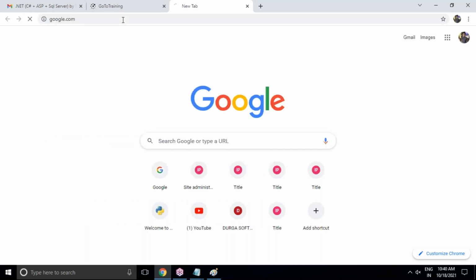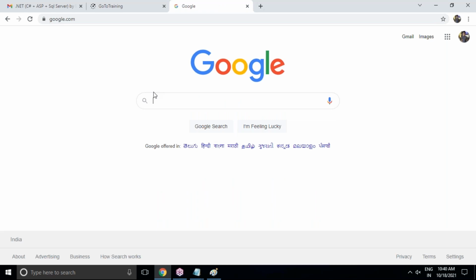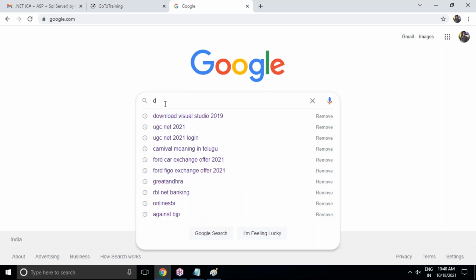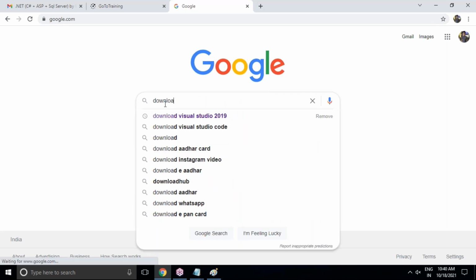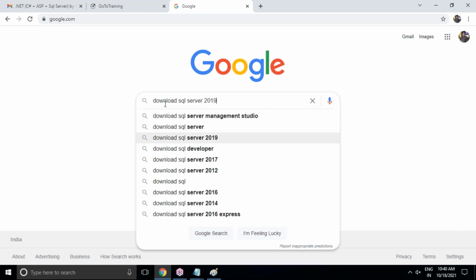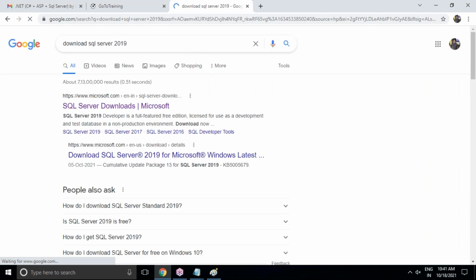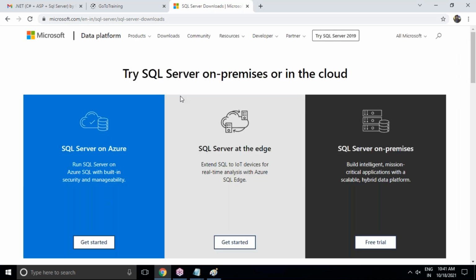Let's go to Google and simply download SQL Server. Now you can see download SQL Server Management Studio. Now you can see SQL Server download. Now observe here, this is also here.